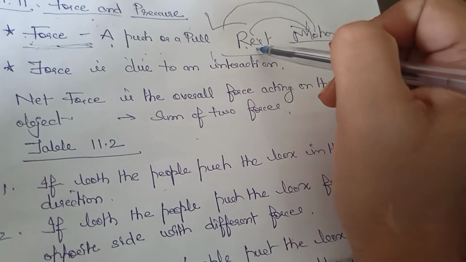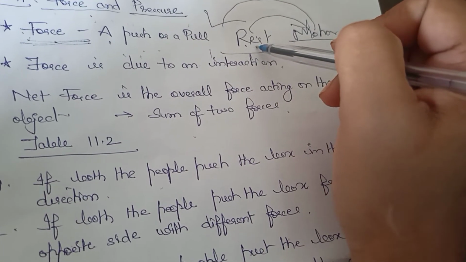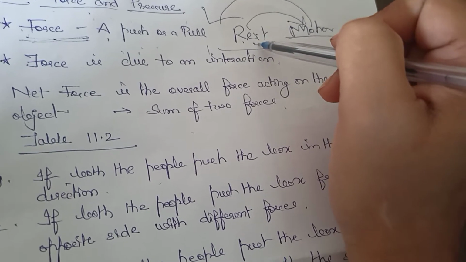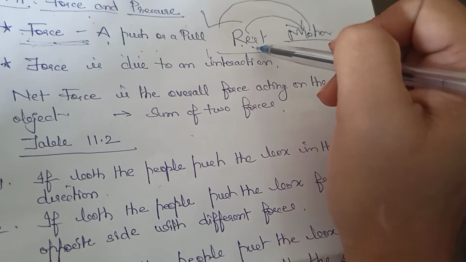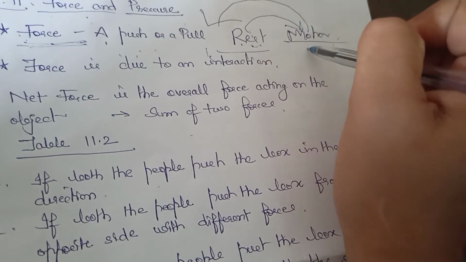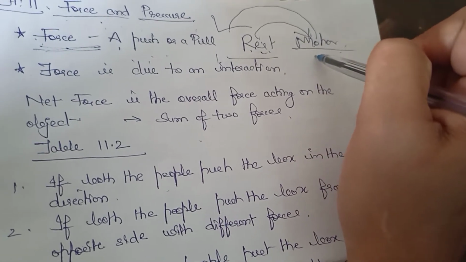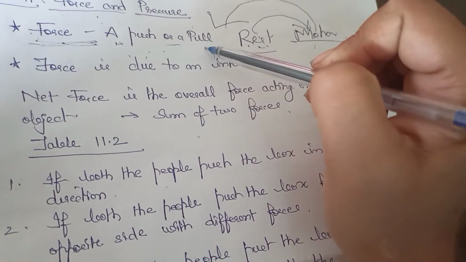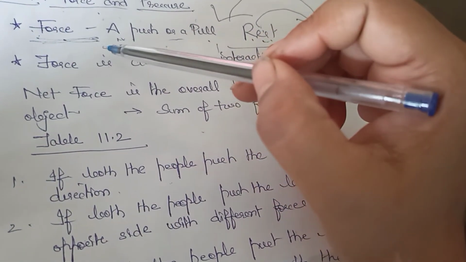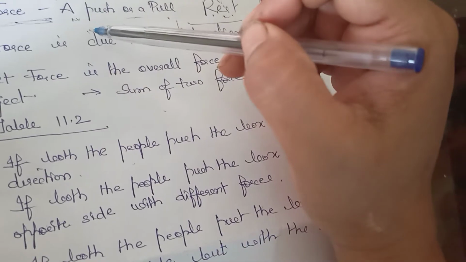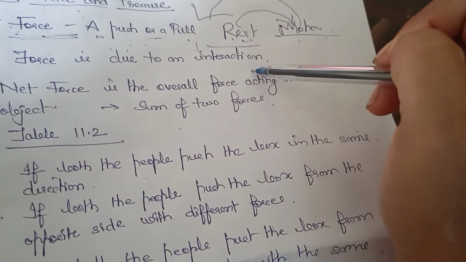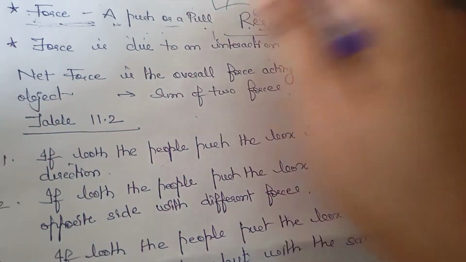Like when the ball is lying on the ground, it is at rest. But when you kick the ball, that means you are applying force. And as you apply force, the ball comes in motion. So that is all because of force, a push or a pull. Okay? Then force is due to an interaction.